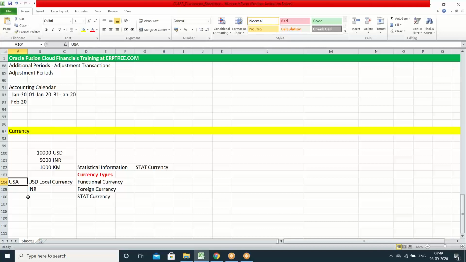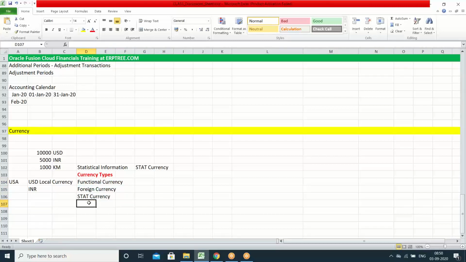We have many concepts related to it. When we are working on it, we'll discuss what types we have, how to create them, and how they would reflect. We'll discuss all those points. But now, let's focus on the types of currencies. Those are related to transactions. When we are dealing with transactions, we'll definitely discuss those points.